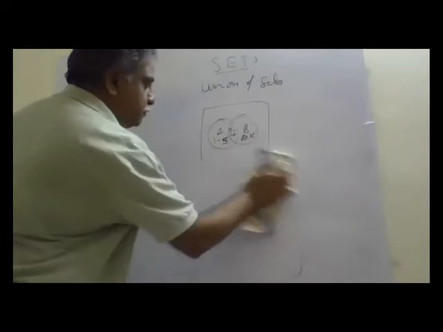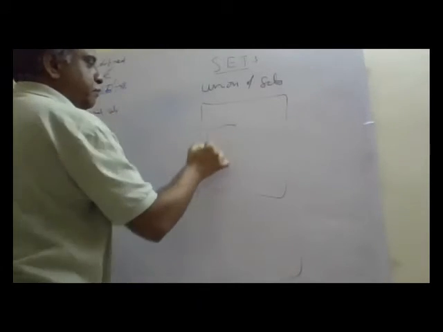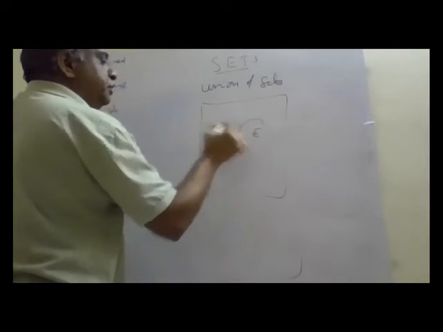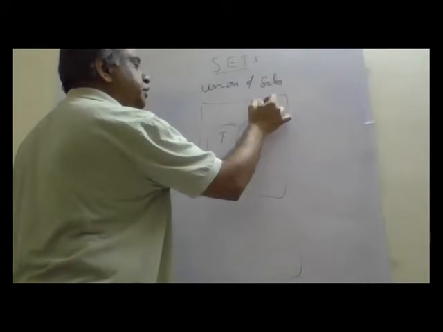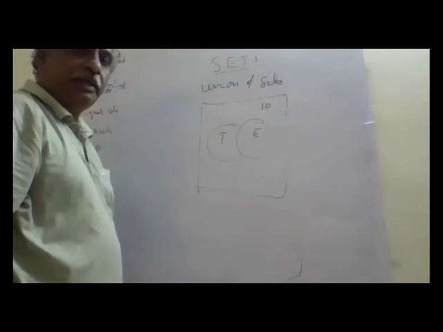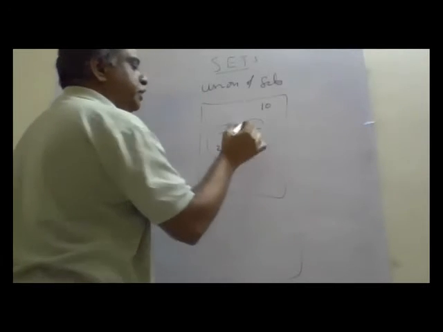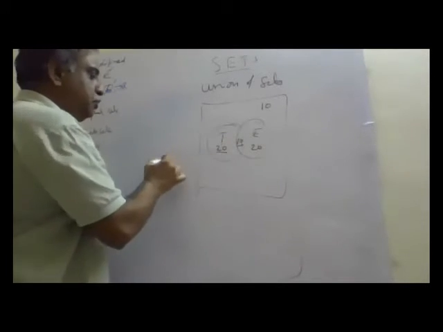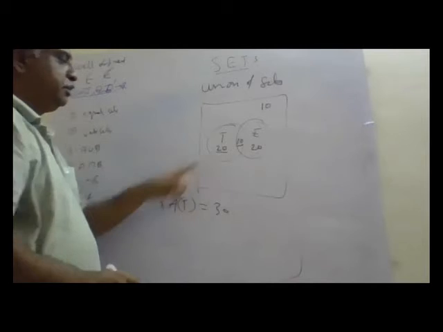Let us understand. This is people who speak Telugu. This is people who speak English. This is people who speak both. And we have other people who speak Hindi and other languages, maybe 10 persons. Telugu 20, English 20, and common 10. So let's understand this. Telugu speaking 20 persons plus 10 persons, so set A, Telugu, is 30.